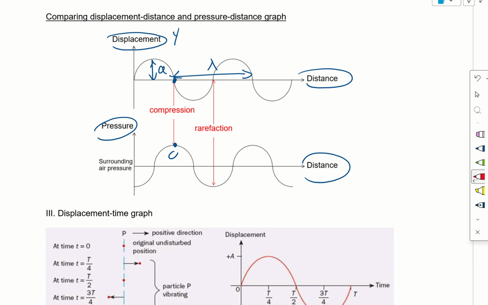For rarefaction, which is maximum negative displacement, we have the lowest pressure, and the displacement is also 0. So this is the comparison. We have another compression here.